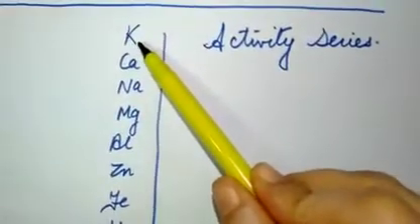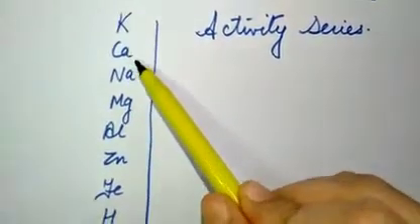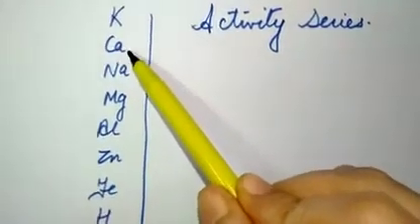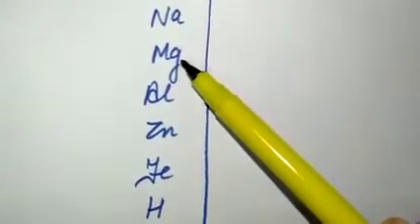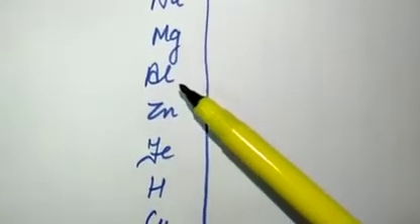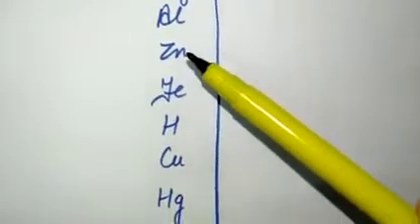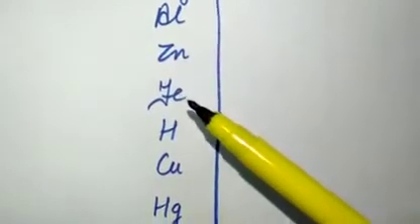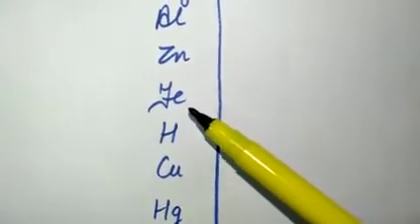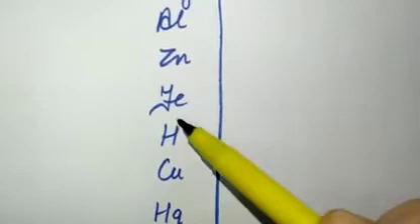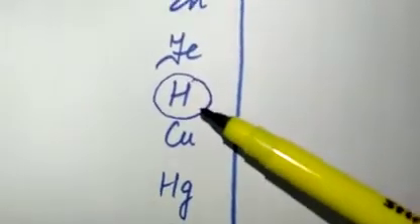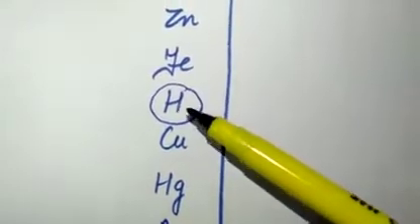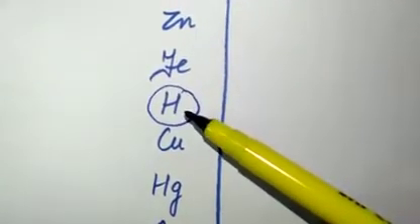Potassium, K is for potassium. Potassium is more reactive than calcium. Calcium is more reactive than sodium. Na is for sodium. Sodium is more reactive than magnesium. Magnesium is more reactive than aluminium. Aluminium is more reactive than zinc. Zinc is more reactive than iron. Fe is iron. And here one non-metal is also included, which is hydrogen. Hydrogen has some properties similar to those of metals. That's why it is included in the activity series of metals.